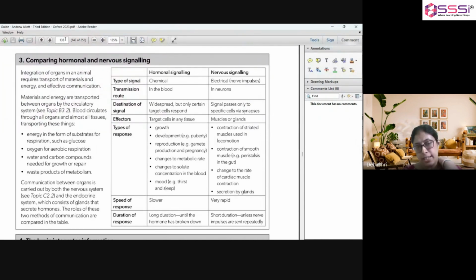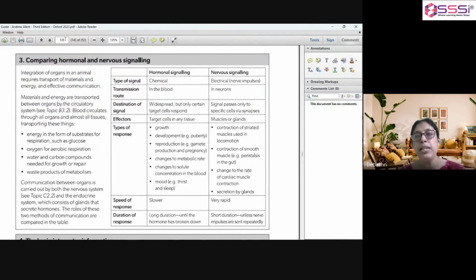Communication between organs is carried out by both nervous system and endocrine system. As we have already studied before, both nervous system and endocrine system are required for integrating our body functions or coordinating our body functions with the surrounding environment.